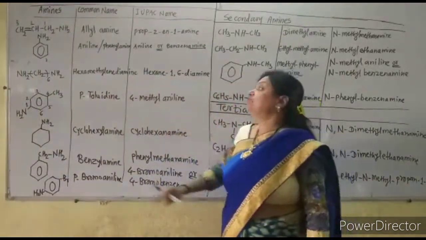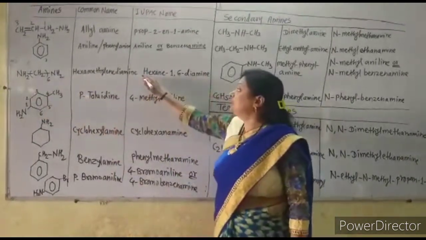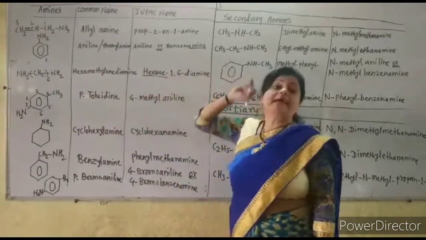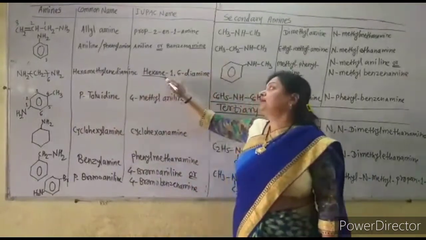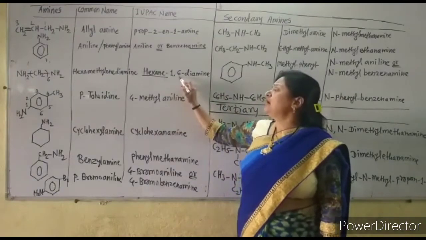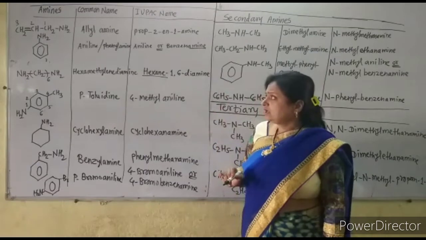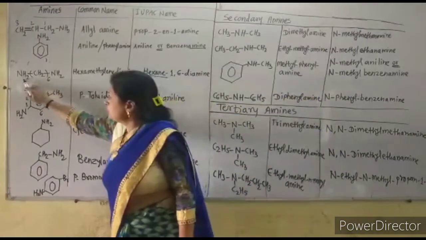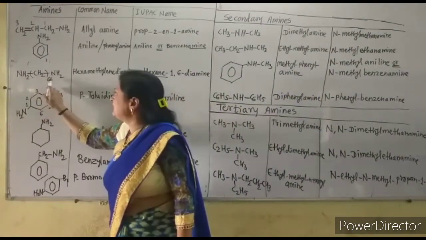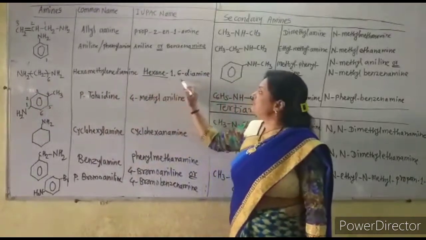But if 2 NH2 groups are present, then write the complete name of the parent alkane, hexane. Do not eliminate this E. And then write only the numbers of the carbon atoms to which the NH2 groups are attached. Here the NH2 group is attached to the first carbon as well as the last carbon. So it is hexane-1,6-diamine.